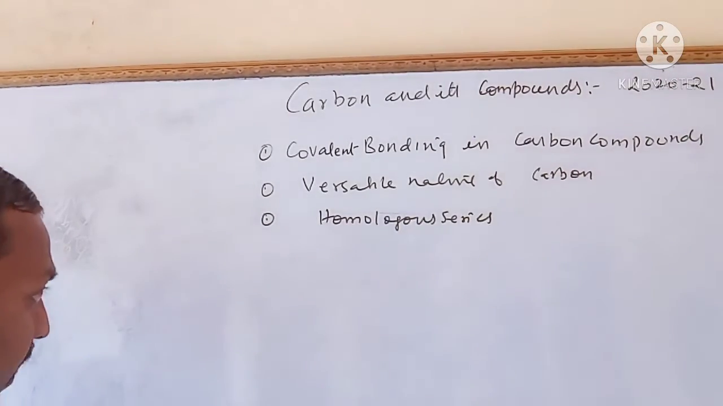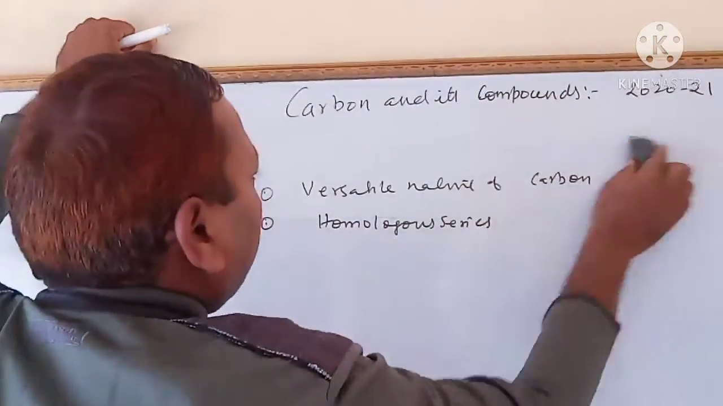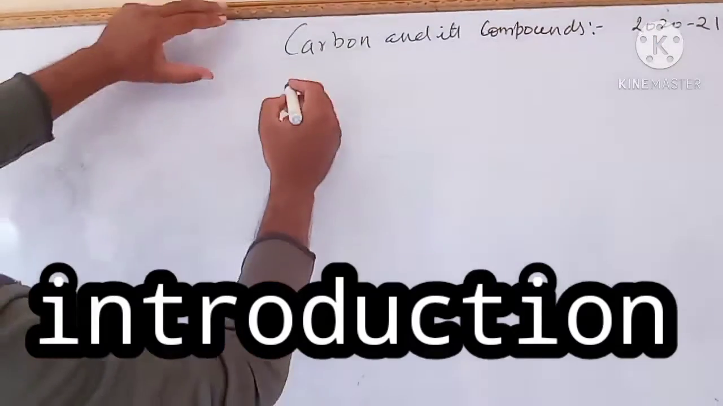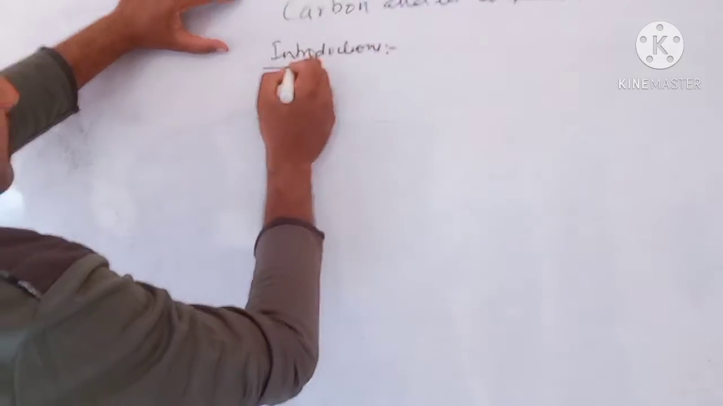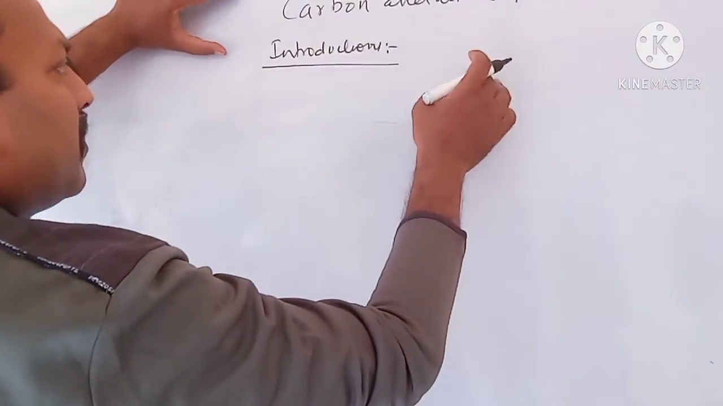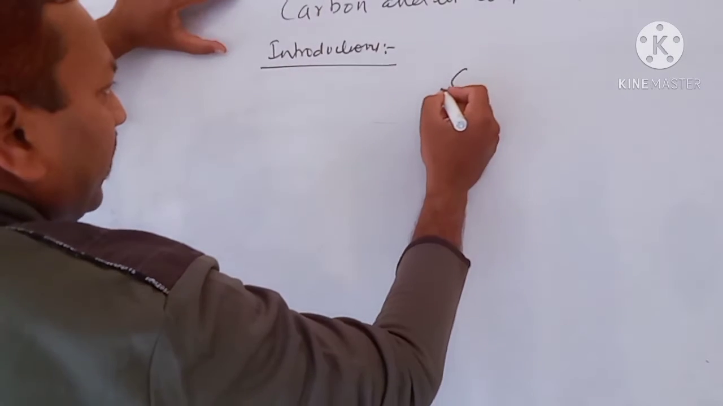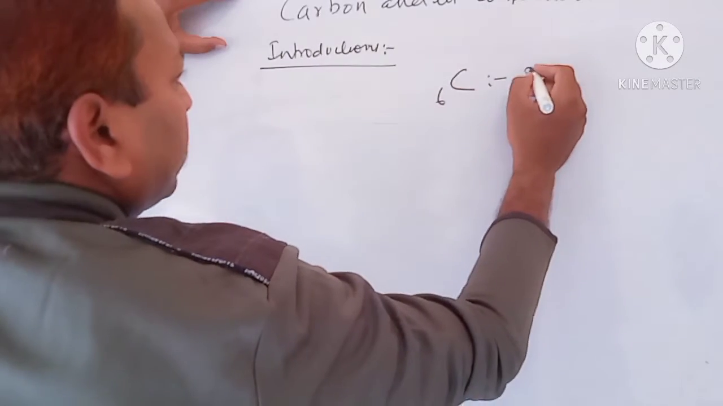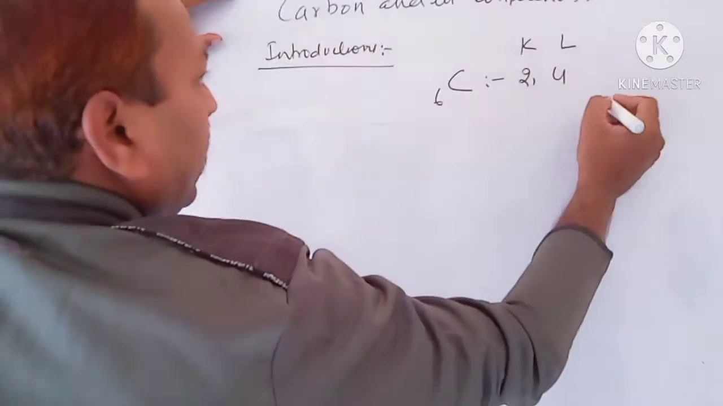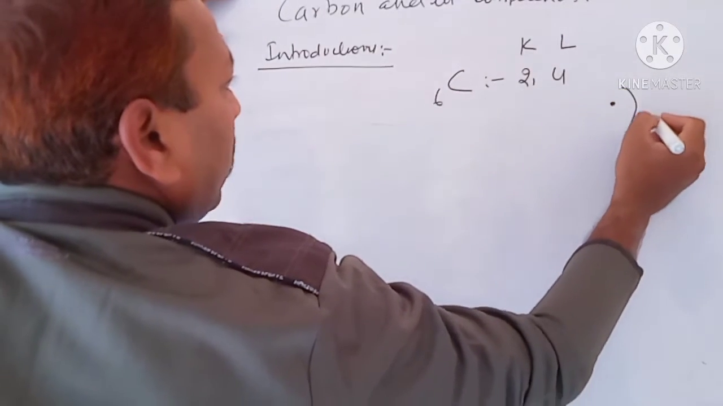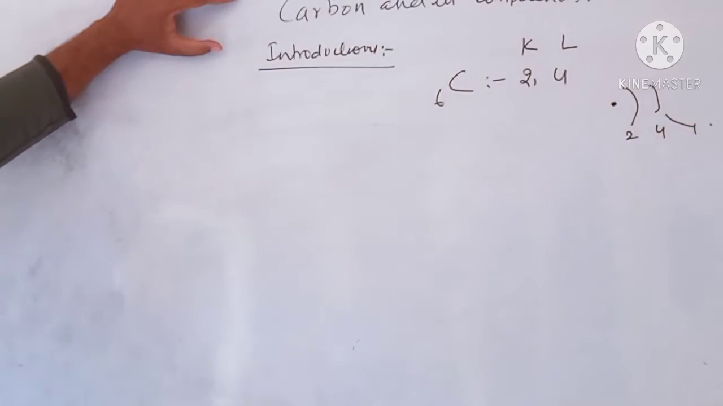So children, these are the 3 topics. Before starting these topics, first we will start with the introduction. As I told you, in chapter 3 we have studied about metals and non-metals, and one of the most important non-metals is carbon, and the symbol is C, atomic number 6, so the configuration is 2, 4. This is the K shell, this is the L shell. Diagrammatically, 2 electrons and 4, the outer valence electrons are 4. So this is information about carbon.